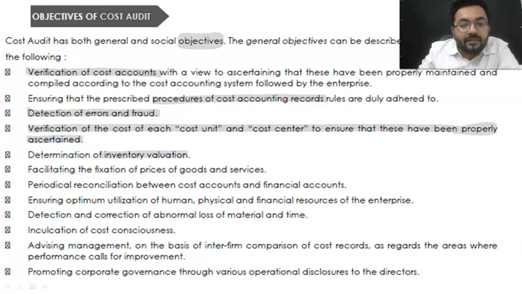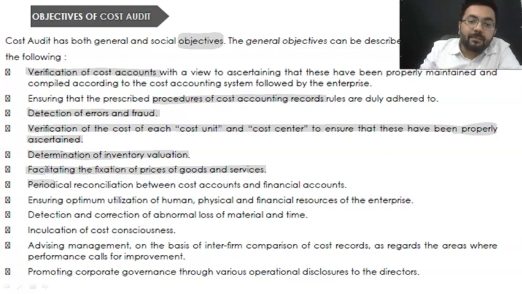Then inventory valuation: how much is the value of inventory? It may look like the company is entering in books of accounts that my inventory is 50 crore rupees, whereas when it comes to real-time analysis, it is only 8 crore rupees, and they have just overvalued it to 50 crore rupees. After that, the fixation of price of goods and services: how are they fixing the price of goods and services? The company may also increase the cost in order to save their tax. They are saying that yes, our cost is too much, we don't have profit, but when it comes to internal terms, they have a lot of profit.